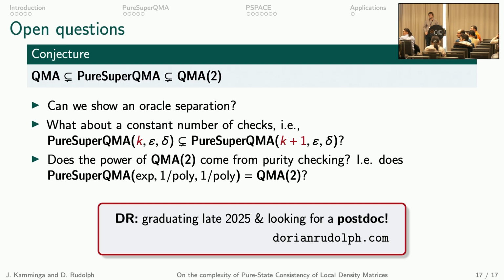I guess my question is, why do you think the classes are different? Why do you think pure super QMA is different than QMA? Do you have some intuition why that might be true? Yeah, it just seems like the purity testing isn't something that you can do with a quantum circuit without having multiple copies.